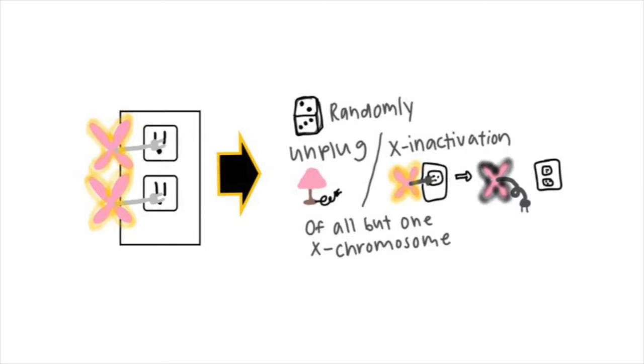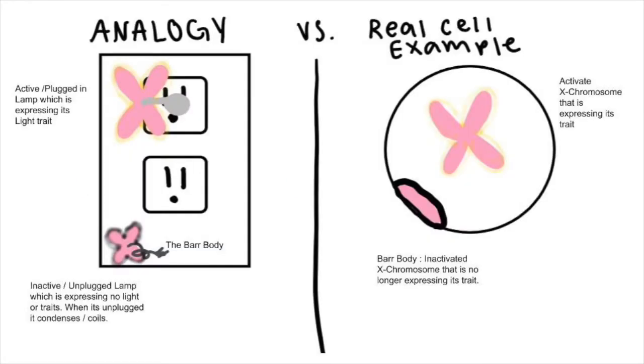This scenario can be compared to when you unplug or inactivate all of the extra lamps plugged into the same outlet. When the lamp is unplugged, the trait or light is, in this case, not expressed. On both sides, we have a bar body. A bar body is an inactivated X chromosome, both sides having an active X chromosome that is expressing a trait.